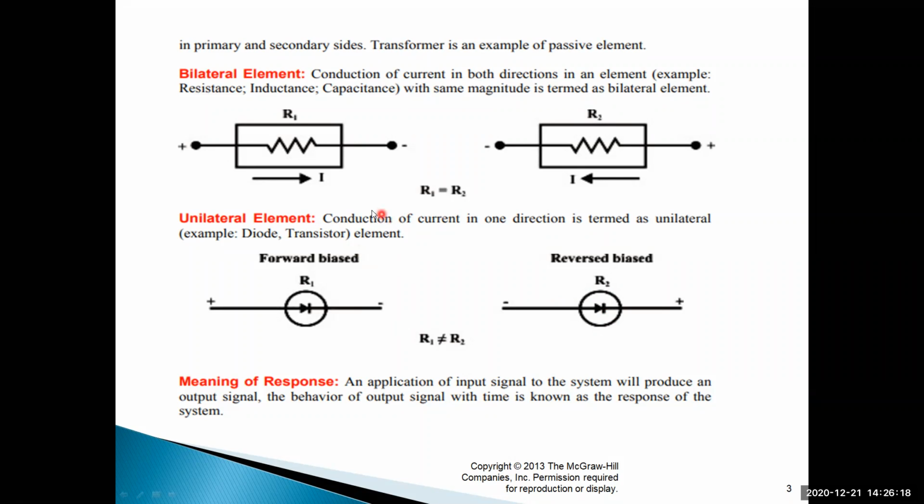But across the resistor, R1 and R2 are both the same, whereas for diode, transistor and different types of devices, the resistance is different. That's why during forward bias, R1 is very small, in the range of milliohms or micro ohms. In reverse bias, it is mega ohms. It acts as the opposite and does not allow the current. This is the concept of unilateral and bilateral.